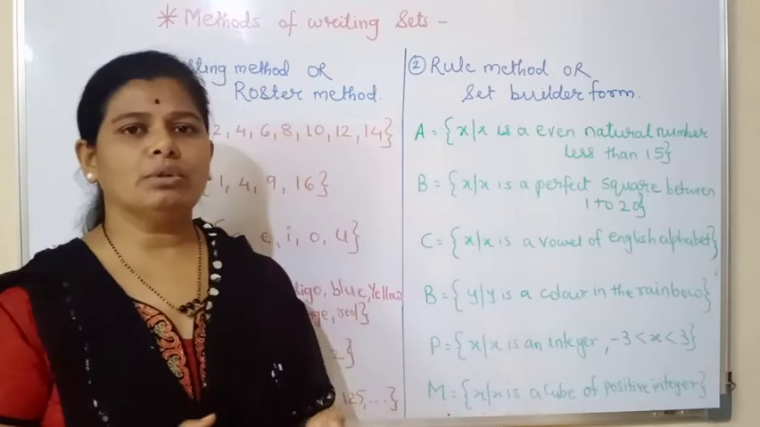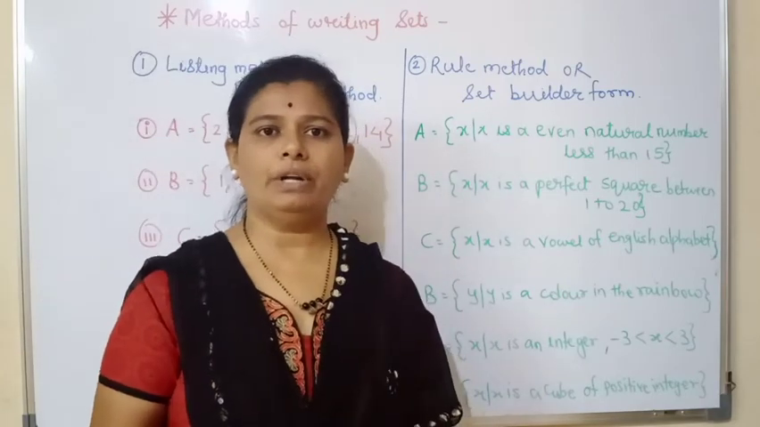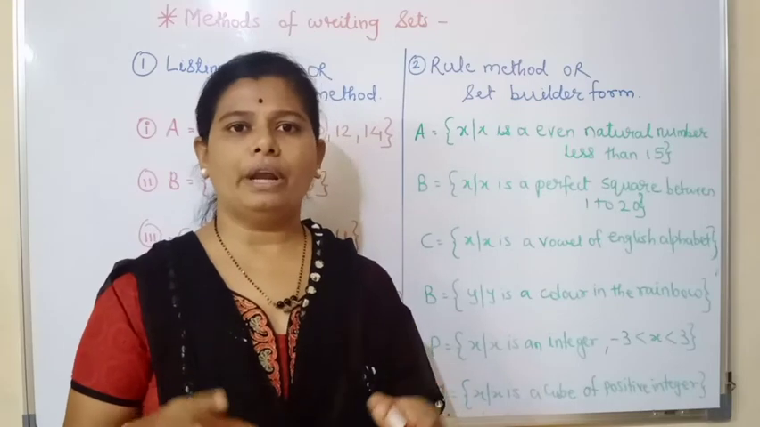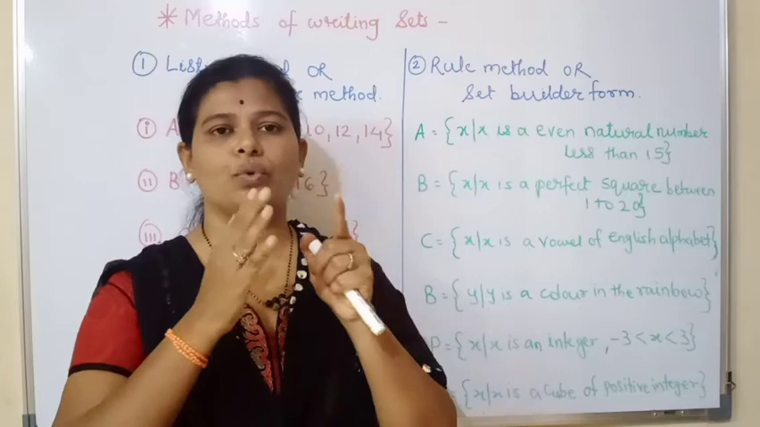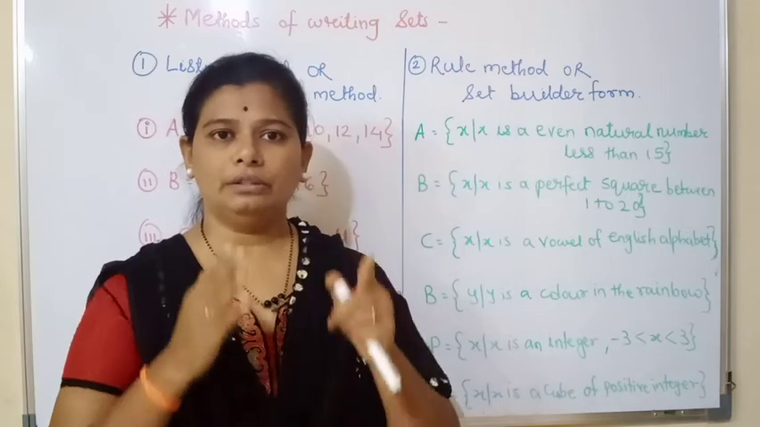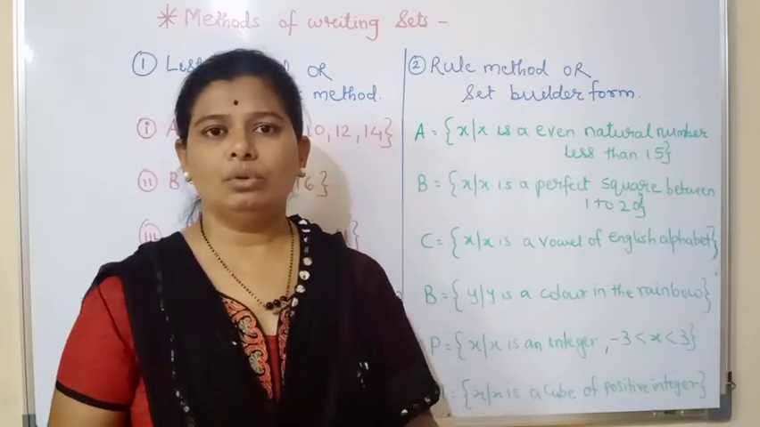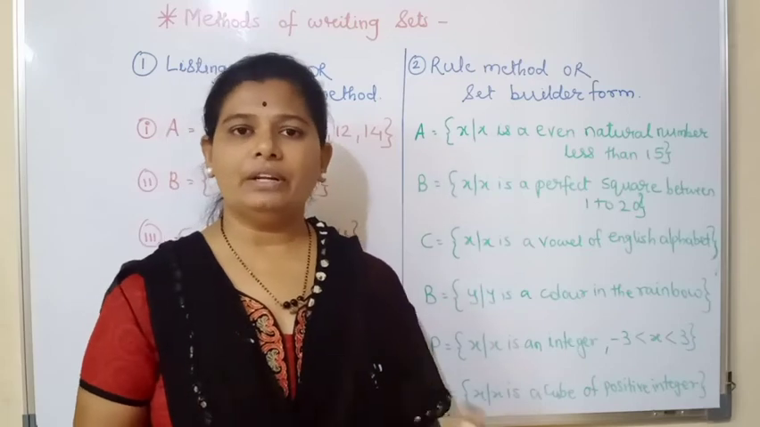If somebody tells you to make a set of the even numbers, you can make the order anyhow. It is not necessary to follow the proper sequence, that is 0 2 4 6 8. No, it's not necessary. You can write in any sequence.